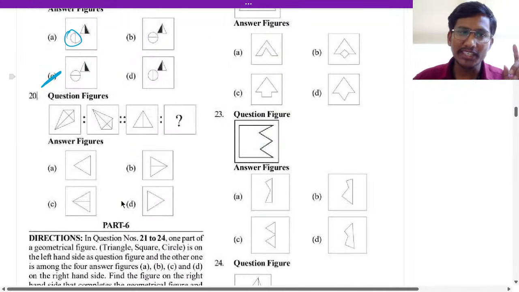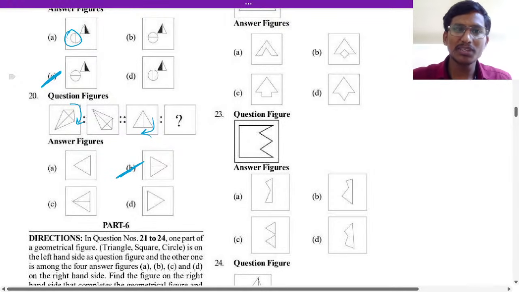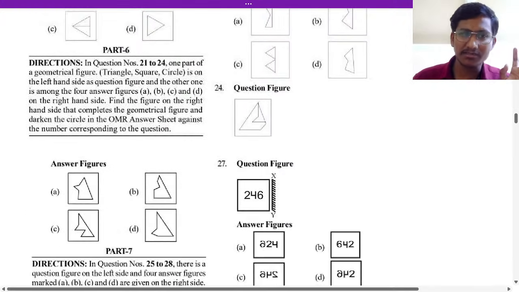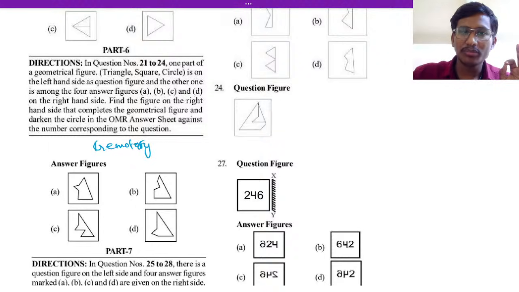Now the 20th question. What is happening is this is rotated this side. If you rotate it this side, this will look like option B in the clockwise direction. 20 is B. Okay. Now let us see part 6. Part 6 will be geometrical figure completion.